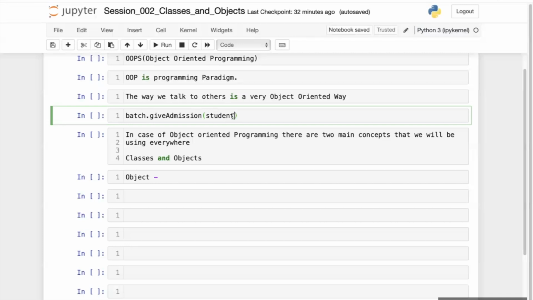I am telling one object to do something for me in which he has to do something about another object. Do you understand this, Ruchi and Mr. Sir?